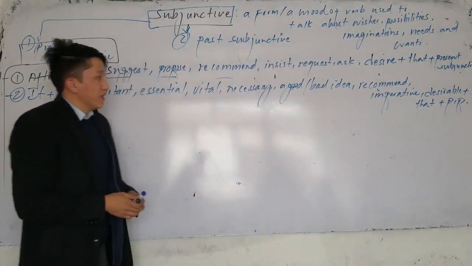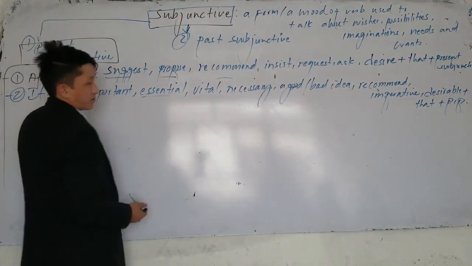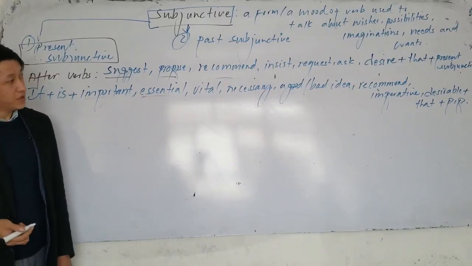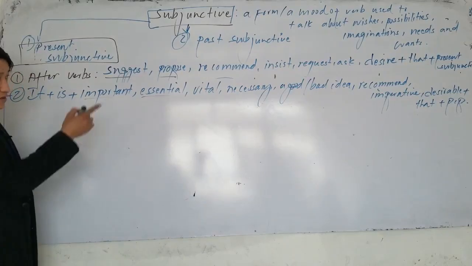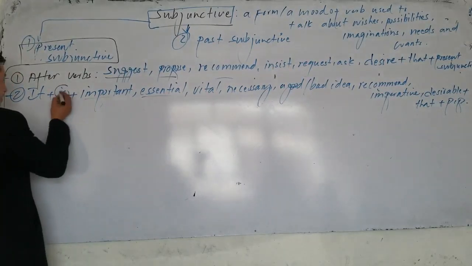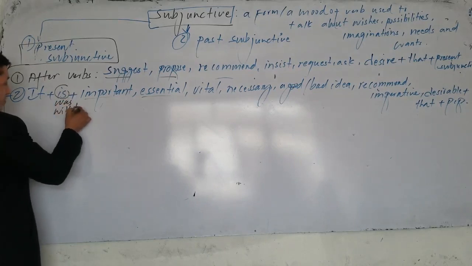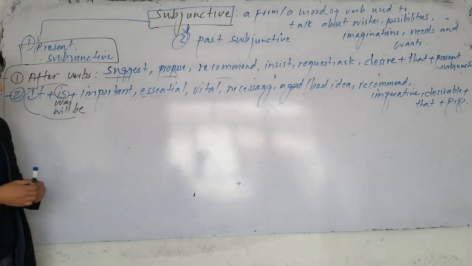So these are the adjectives, and these are the expressions actually. Some of them are expressions, a good idea, bad idea. Recommended, imperative, desirable, plus "that," plus the present subjunctive. Here, the "to be" verb can be "it was" and "it will be." It doesn't matter. After this expression, what subjunctive do we use? We use the present subjunctive.